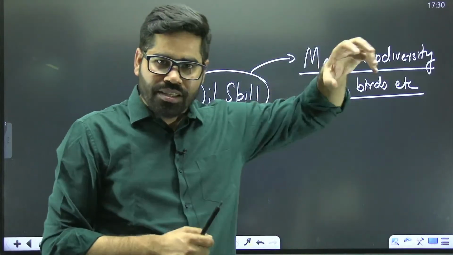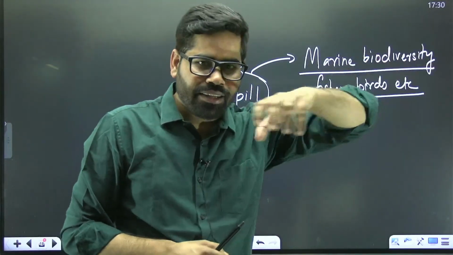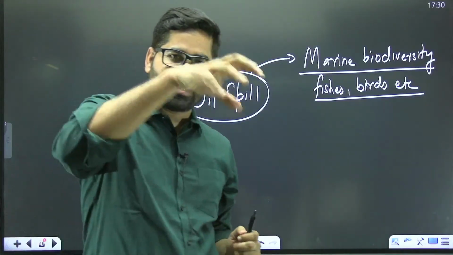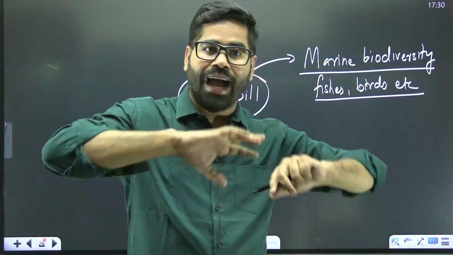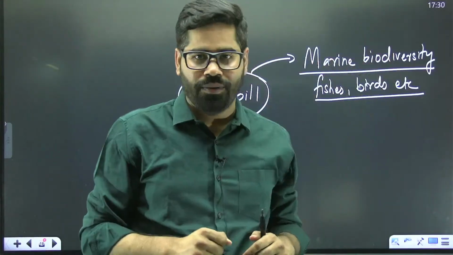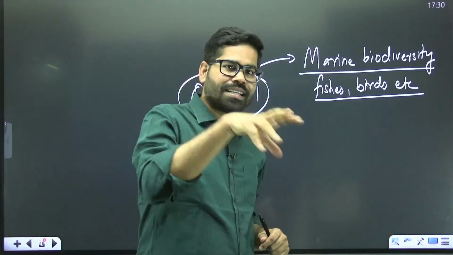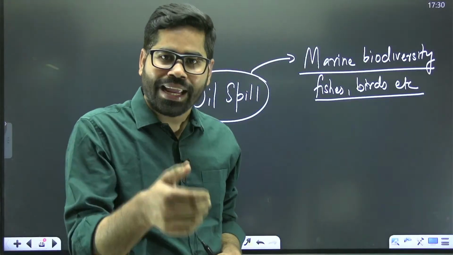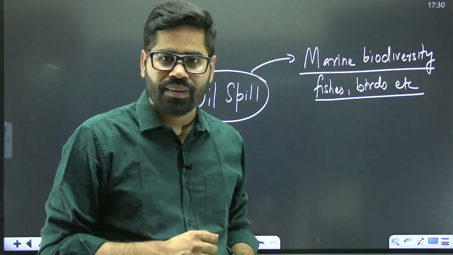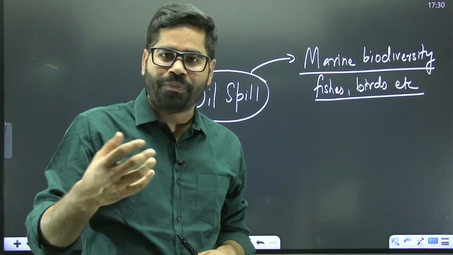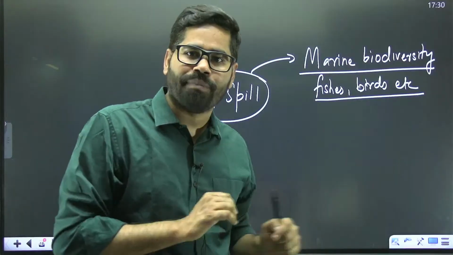Many of the seabirds are sitting over the surface of water. Now, when they are sitting over the surface of water and if they are covered with oil, think about this. If a bird is covered with oil, will it be able to flap its wings? If it is completely submerged in the oil, will it be able to flap its wings in the same manner?